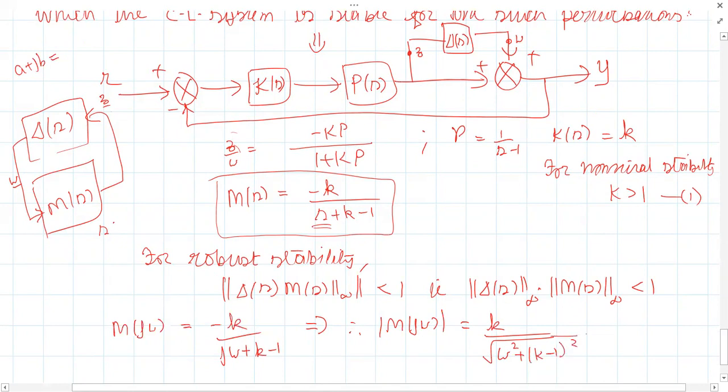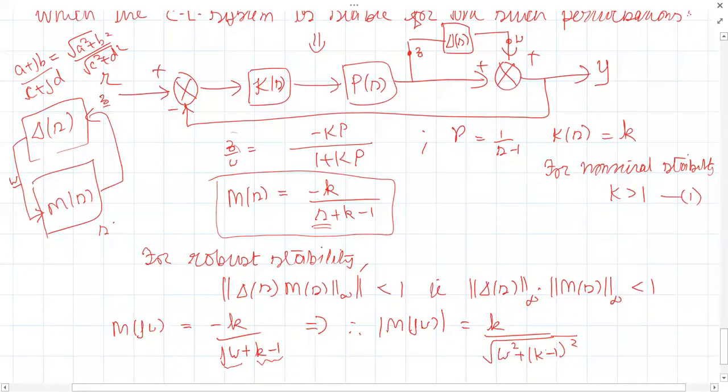Aerospace guys, are you following? Chaitanya, are you following? Yes, sir. How do we get this? We are finding the magnitude. If you have a number a plus jb divided by c plus jd, what is the magnitude? Root of a square plus b square divided by root of c square plus d square. Here the numerator is minus k, and you just need to consider the magnitude, which is k divided by the root of real part square plus imaginary part square. That's what we are getting.